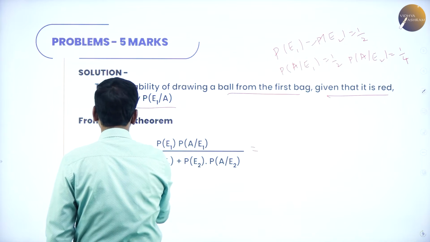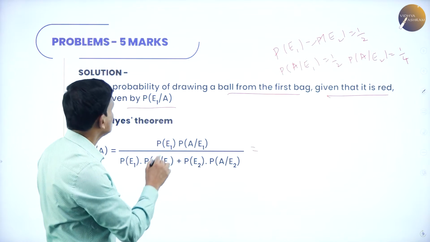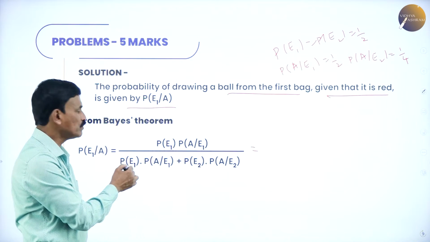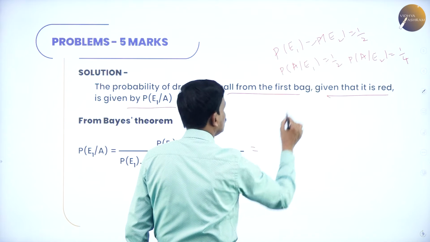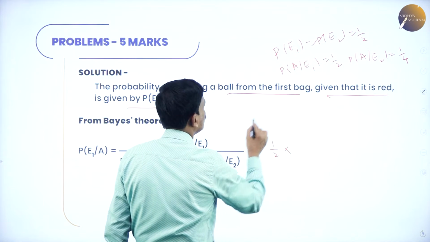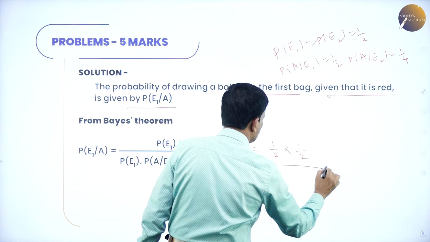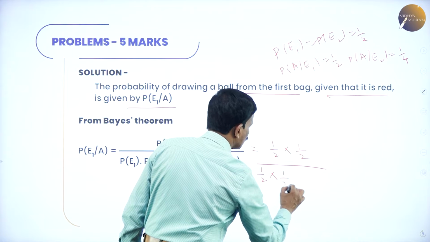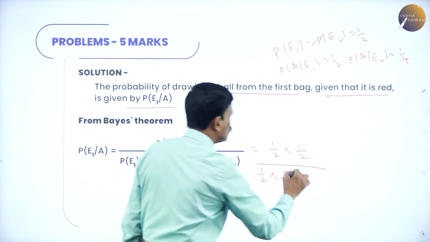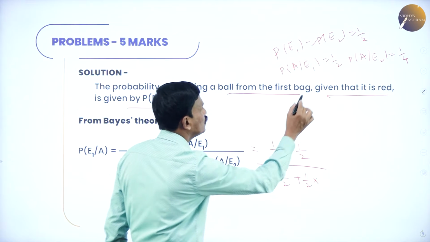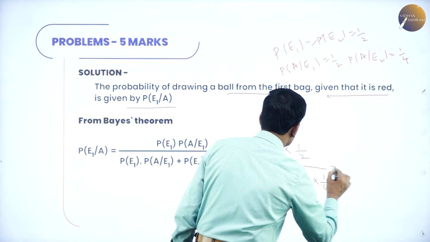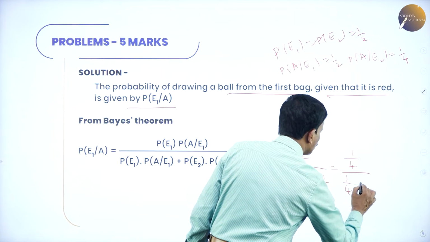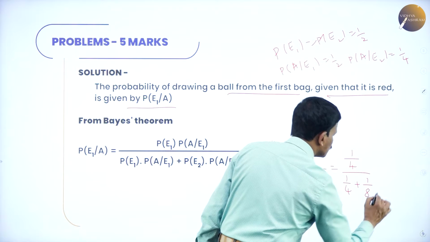Probability of E1 given A, that is the probability of drawing a ball from the first bag that is found to be red, is equal to probability of E1, 1 by 2, into probability of A given E1, also 1 by 2, divided by probability of E1, 1 by 2, into A given E1, 1 by 2, plus probability of E2, 1 by 2, into probability of A given E2, which is 1 by 4. This is equal to 1 by 4 divided by 1 by 4 plus 1 by 8.